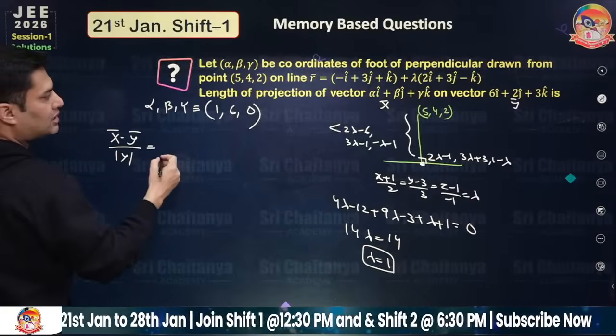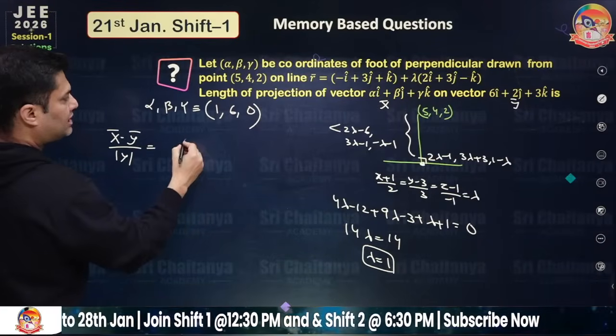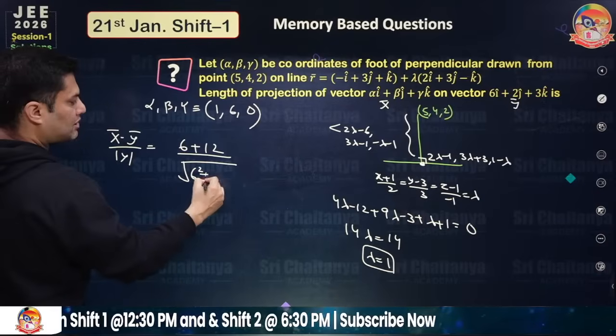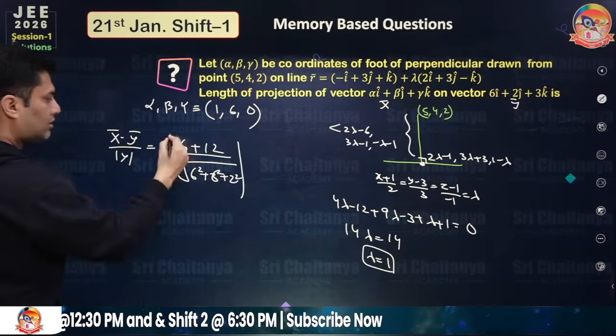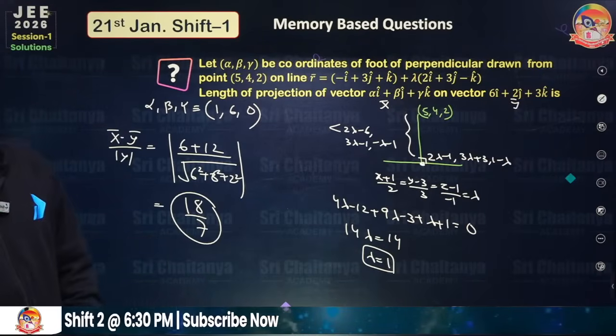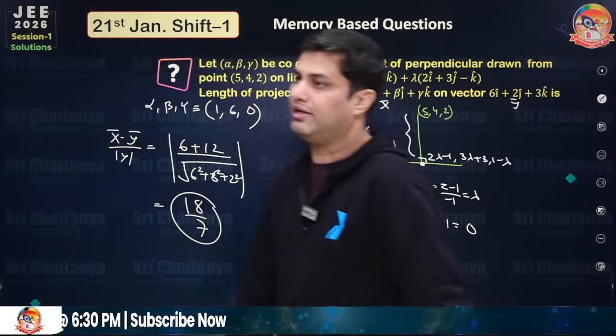X dot y is coming out to be 6 plus 12 upon mod of y, which will be 6 square plus 3 square plus 2 square, root. So this is 18 upon 7 is the right answer. Any of you got the answer? Yes, 18 upon 7 is absolutely right.